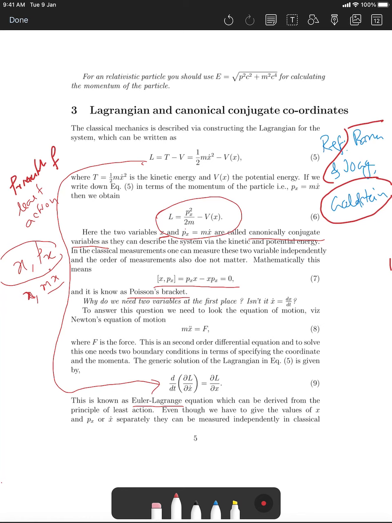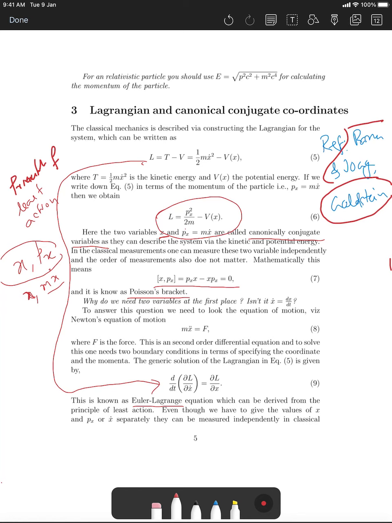Why? Because when you go to the juncture where you are not sure whether you are in the classical regime or in the quantum regime, you have to understand that these two variables play an important role, and they are no longer independent. Remember that we talked about wave particle duality and de Broglie's hypothesis, where h comes in.